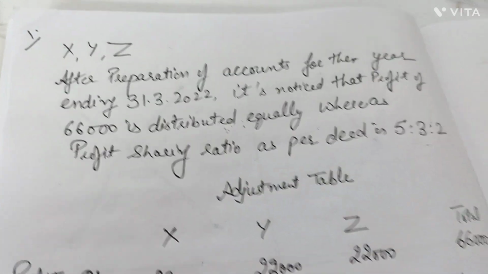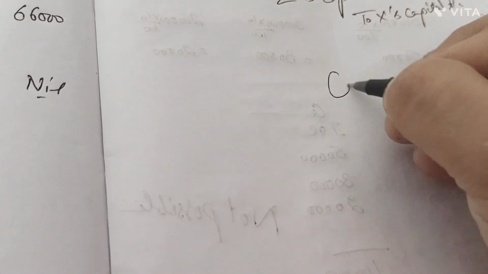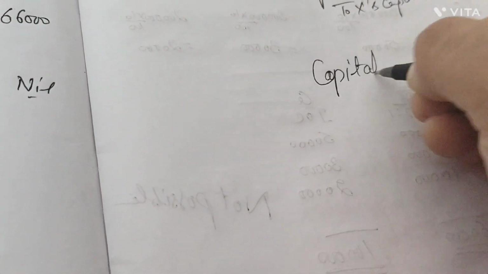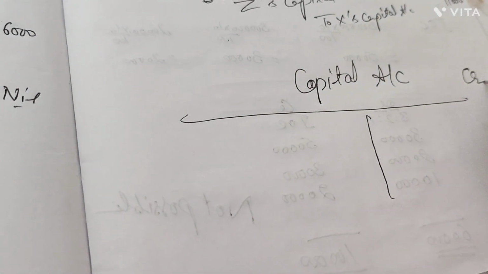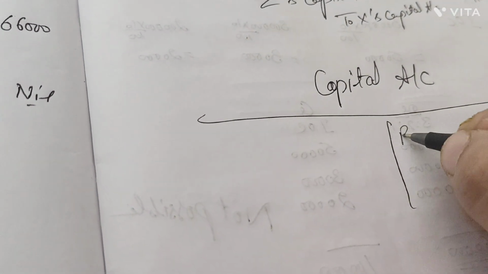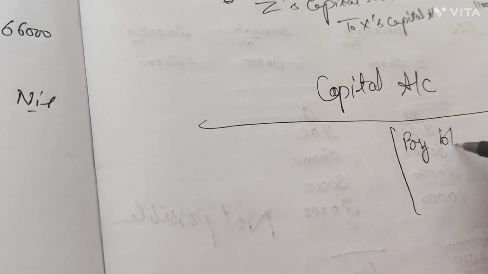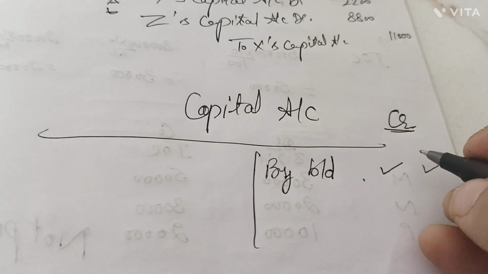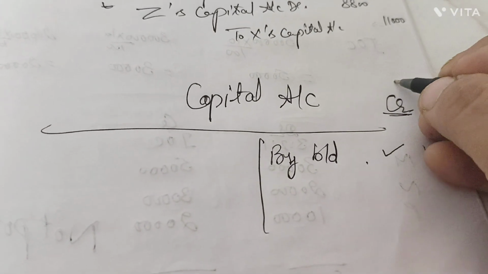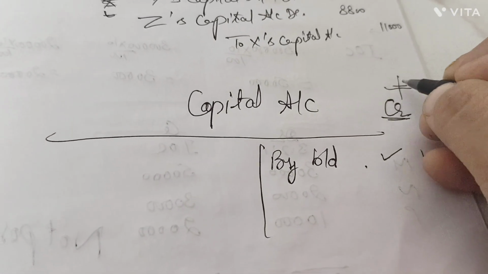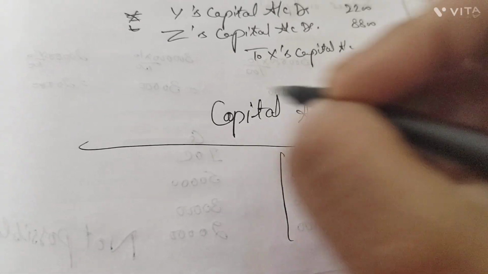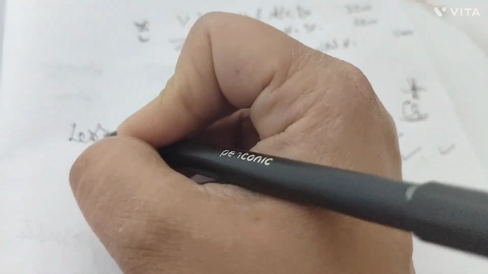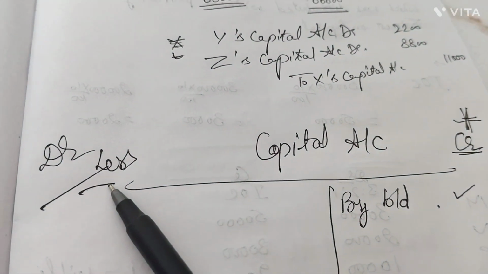First of all, you have to keep in your mind that capital accounts hold a credit balance, right? So the brought down balances in the capital accounts would be on the credit side of your capital account. Whatever is added needs to be credited here, whatever is to be deducted needs to be on the debit side of the account, right?